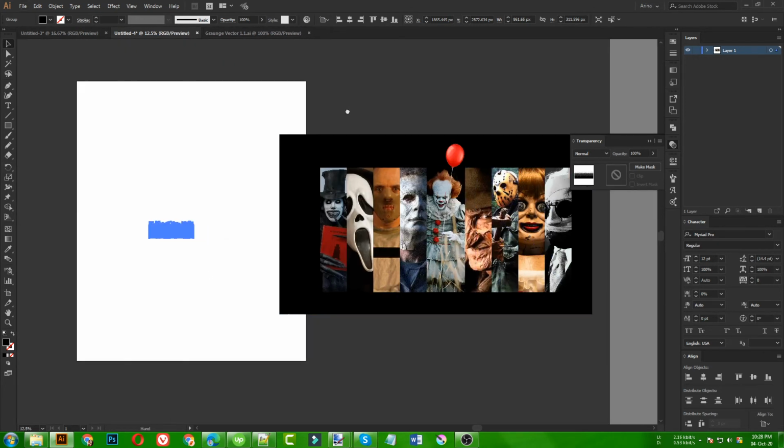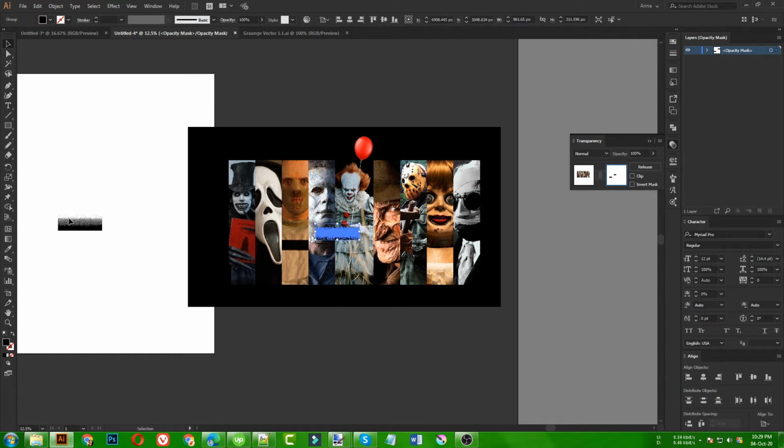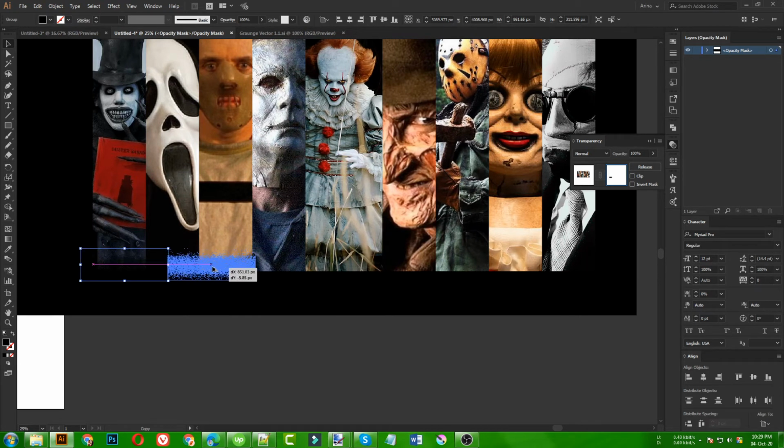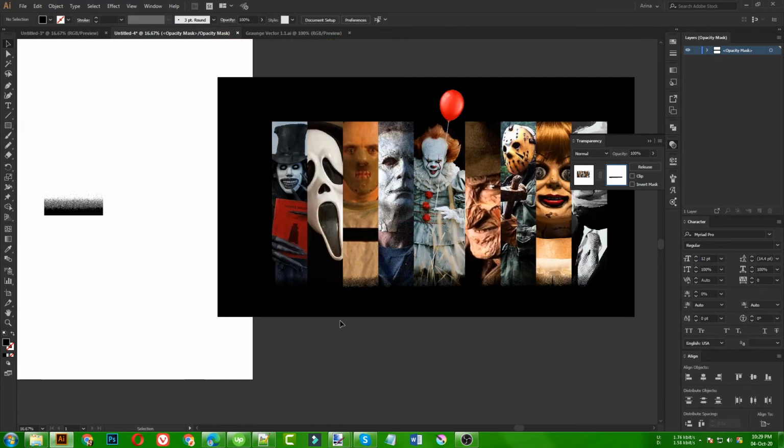Now I need to make them a group, like these images in a group, but this balloon is not inside that group. So I am selecting this image group and then opening the transparency here, and if I paste here, Ctrl V, this texture is pasted here. So I need to just place it like this, so that these areas look like this is fading out. So we will see how it is looking in a bit. Just let me place them like this. Then if I press Ctrl D, it will keep duplicating the content here. So as you can see, this area is like fading out, so that is okay for me.